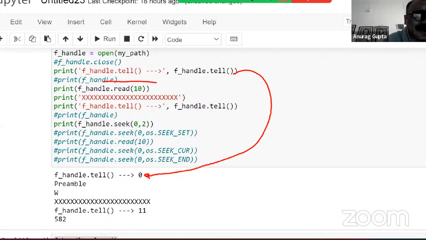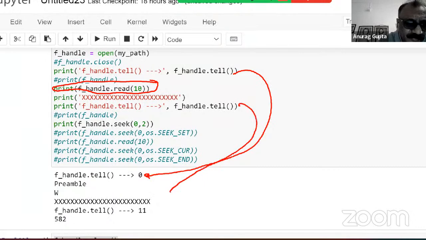Then I read 10 characters, and this output is coming from the read. And then the second tell is giving me a position of 11.